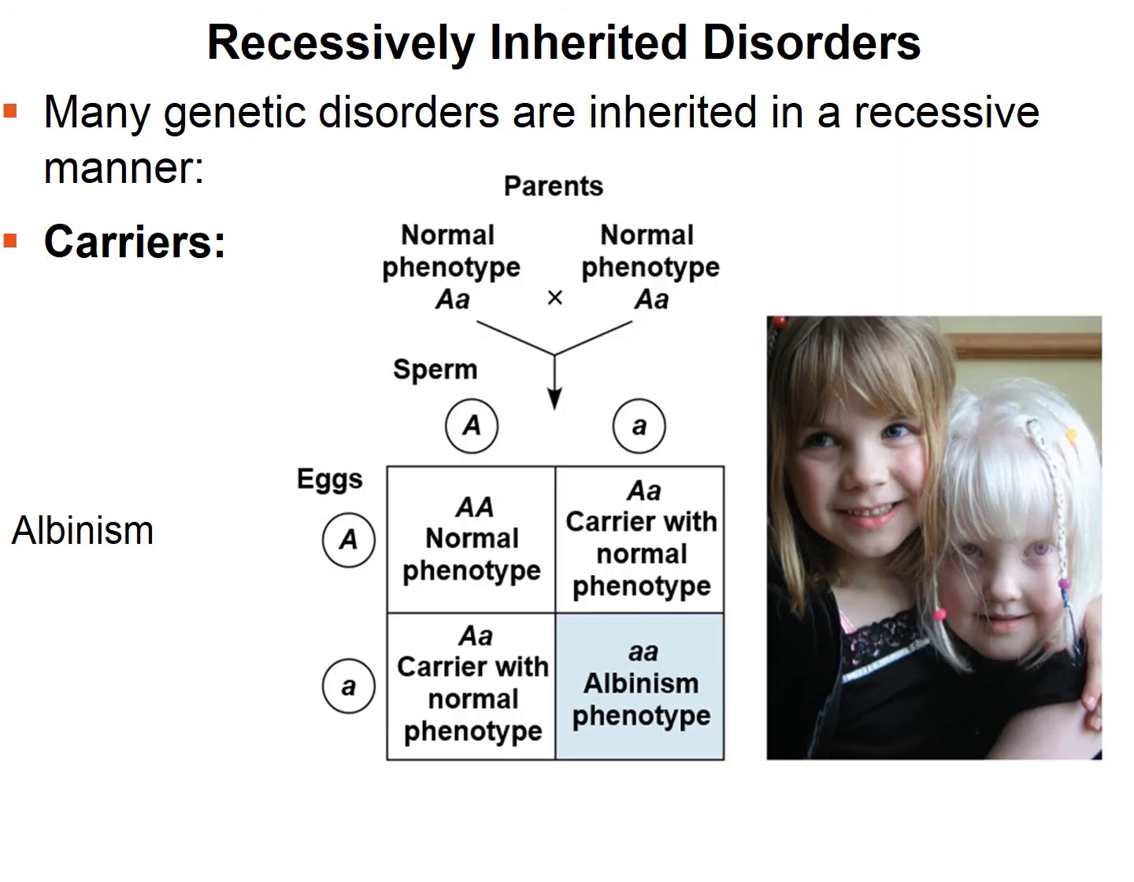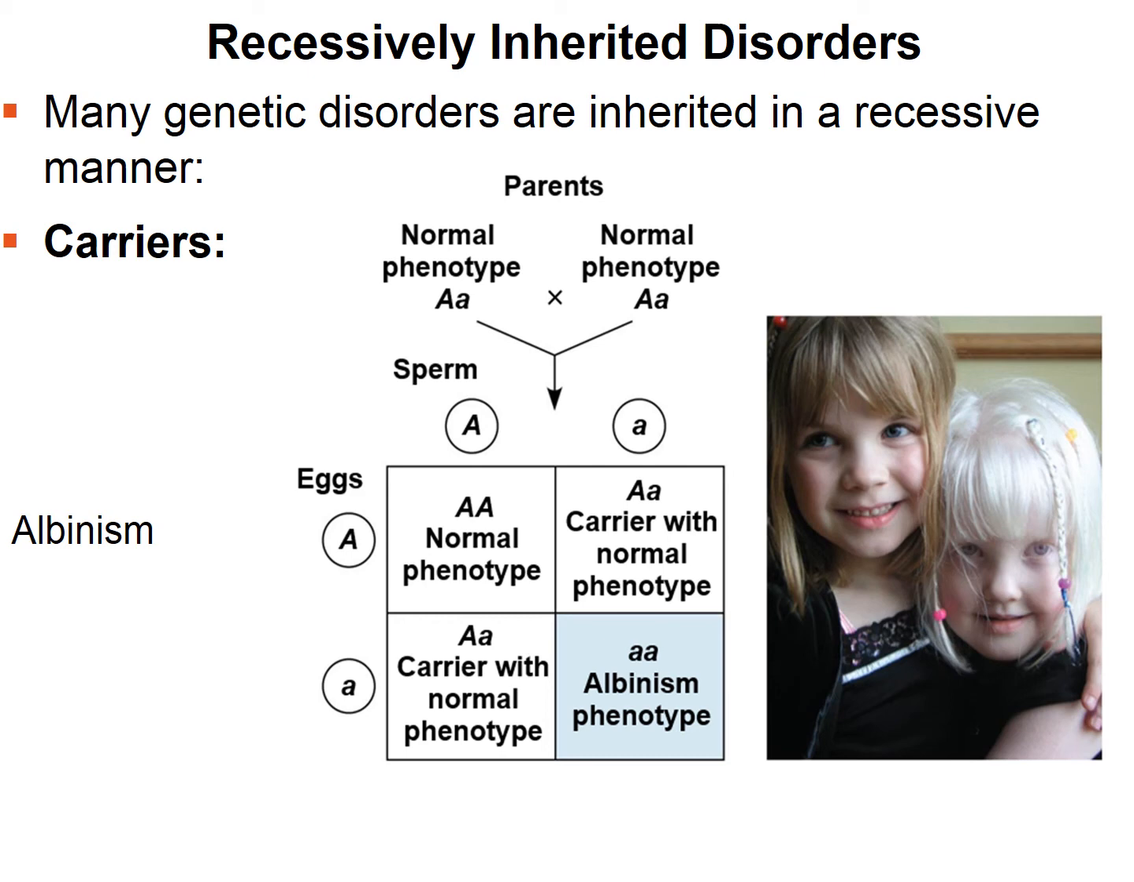Many genetic disorders are inherited in a recessive manner. That means that only those that are homozygous for the recessive allele show it. They have to have 2 copies of the recessive allele. Some individuals we call carriers. These are individuals that are heterozygous. So they carry the recessive allele, but they are phenotypically normal because they have 1 normal allele.